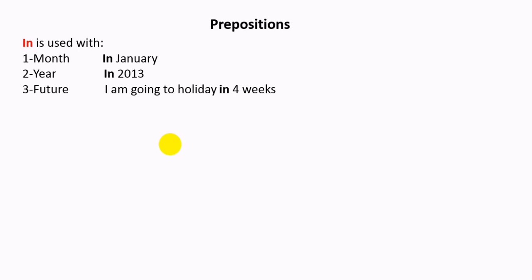Okay, that means in could be used with month, year, and text that gives you a meaning about the future. Something you will do in the future. Okay, on is used with days of the week. On Monday, on Tuesday, on Friday, on Thursday. Okay.